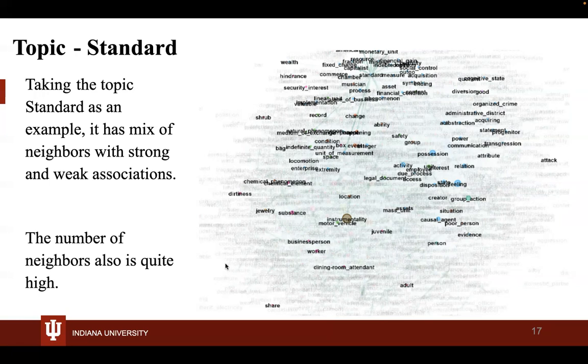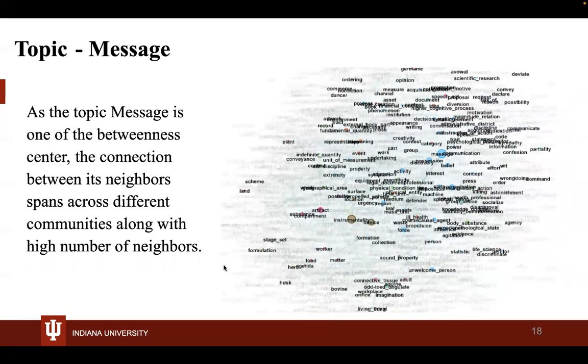Moving on to the next example, we have message, where you can see it's one of the betweenness centers and it's highly connected to the majority of the nodes and across different communities too, which suggests that it's a scale-free graph, and could be an ultra small world too.